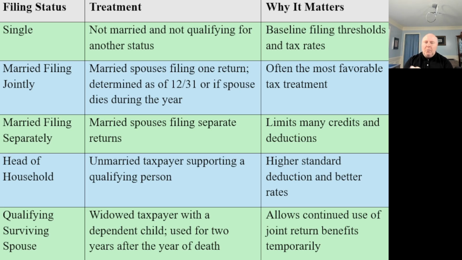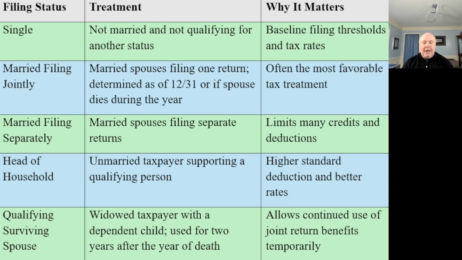So generally, we're looking at married filing jointly. Now, there are some small situations where married filing separately can be helpful. Sometimes people want to file separately because maybe they don't trust their spouse so much. They're a little too aggressive on their tax returns, right? Or maybe they're not reporting all their income. They're like, hey, I don't want any liability. I'm trying to avoid my liability. So they may be thinking of it from a risk management perspective. Or maybe one spouse has high student loans and there's a difference in income, and they think, hey, I'm on an income driven repayment plan. So maybe they look at it from that perspective. But like I said, in most situations married filing jointly is going to be your better status.